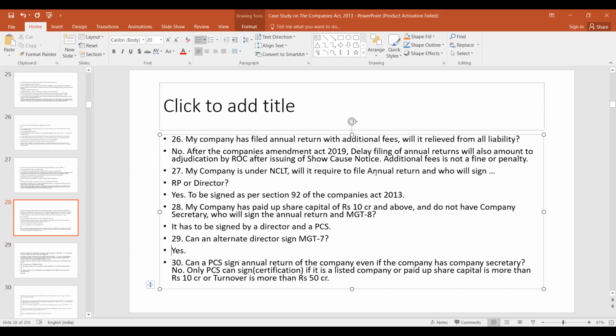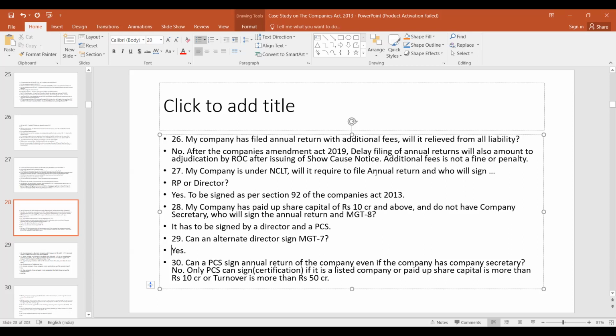There is a circular for these CIRP companies. So there is no penalty for late filing. If RP has to comply with all the previous records, there is no penalty. Okay, so you can post that in the group also for the information of all.